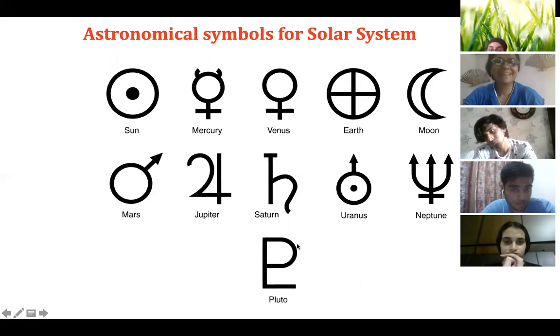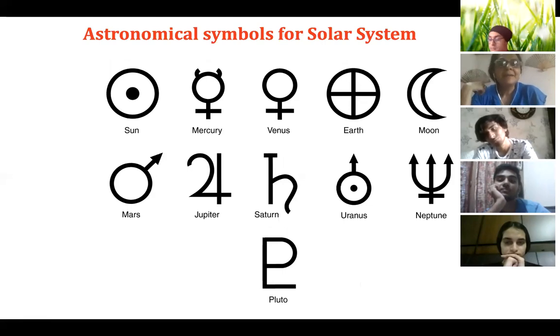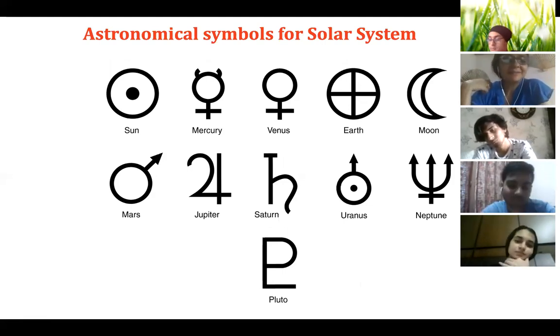Okay, good. Children, please note, these are astronomical symbols for the solar system. Very simple one. Okay, but I'll go with Raghav. Raghav, I will take your answer second. Very good answer, Raghav. Very simple. You have never seen this symbol, children.